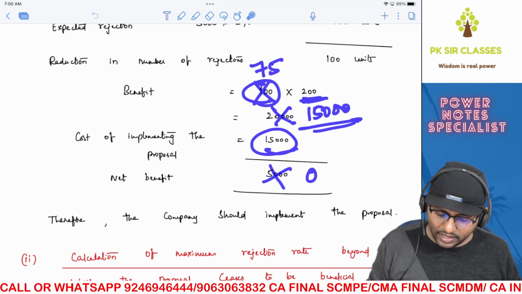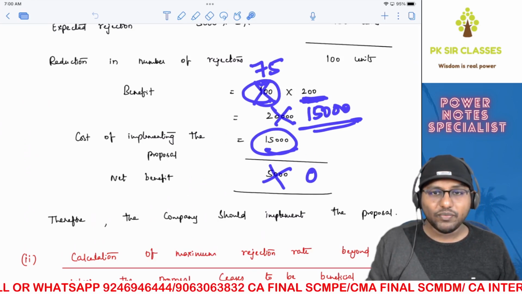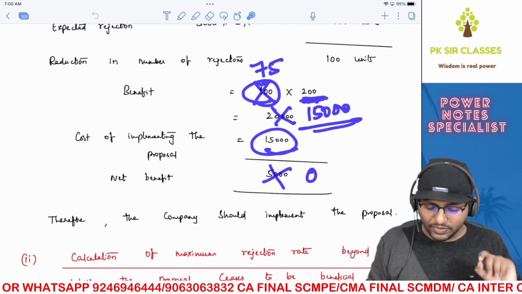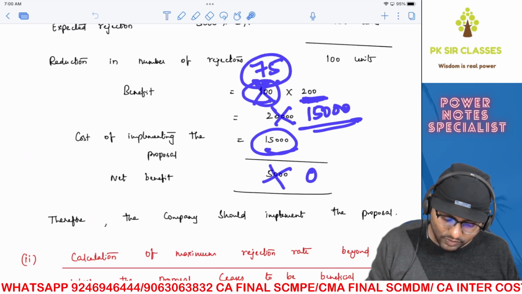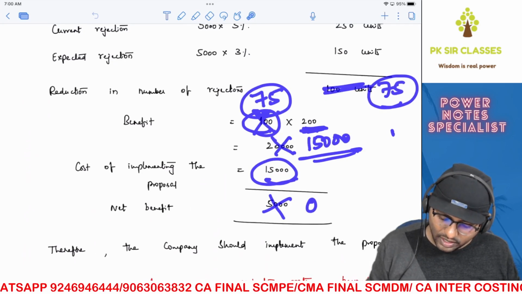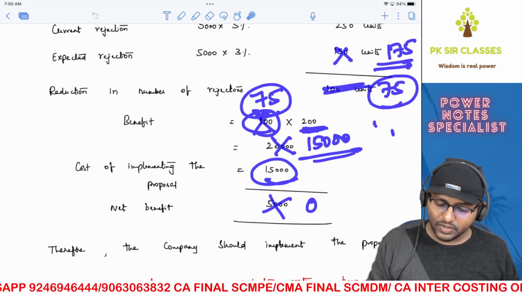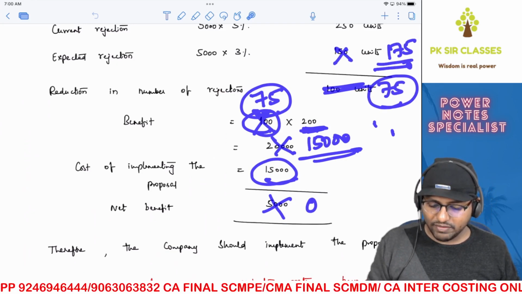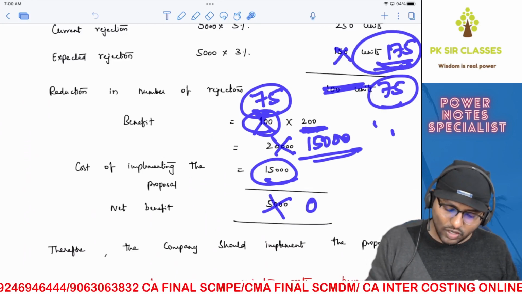So 75 reduction in number of rejections into 200 will give you 15,000, and 15,000 minus 15,000 is going to be 0. Now, if the reduction should be 75, which means the rejections should be how much? 175, correct? 250 minus 175 will give you 75. So that's your answer.